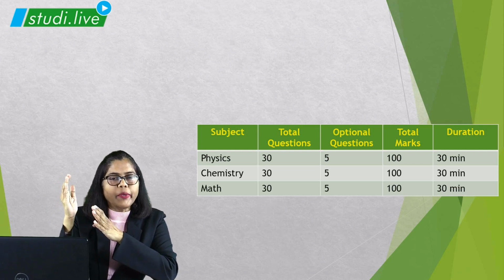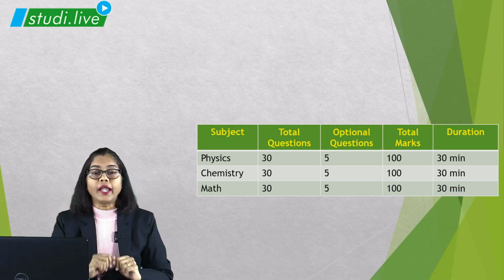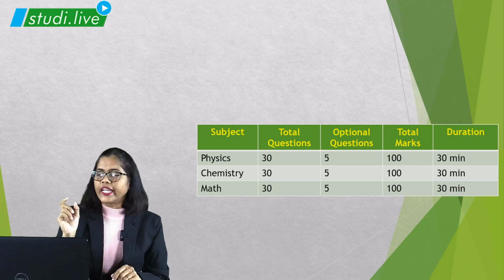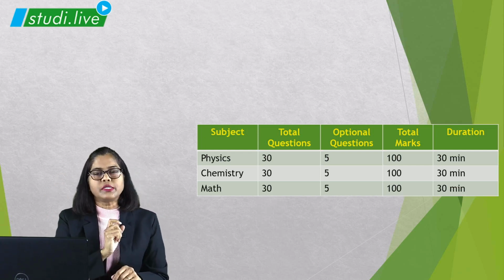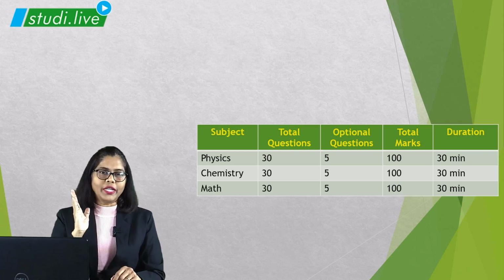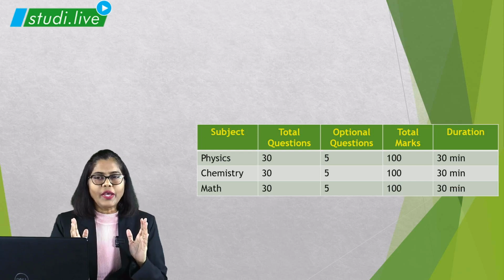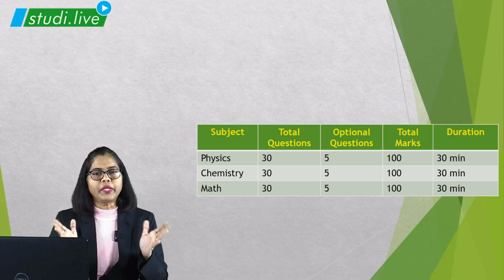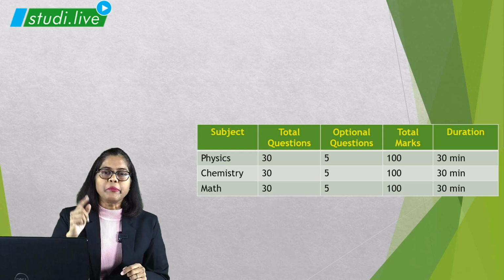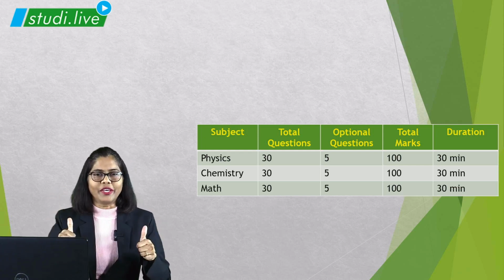See, for JEE Main, 3 subjects are very important. That is physics, chemistry and maths, right students? And as you can see, there are 30 questions and out of that 5 questions are optional, right? That is for numericals. So 25 questions you have to solve and it is of 100 marks, 30 minutes. That means physics, chemistry, maths for 1.5 hours, students, right? So ready for it? Very good.